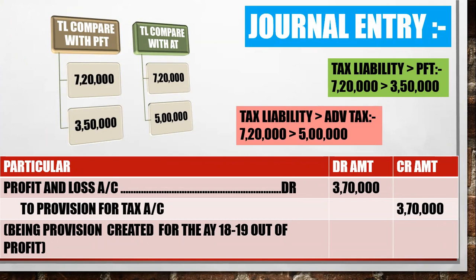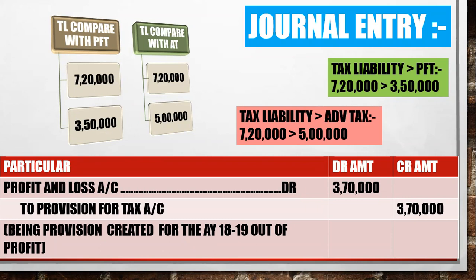Now the next entry, you have to compare tax liability with advance tax. So your tax liability is 7,20,000 and you have paid advance tax how much? 5 lakh. So what will be the entry?